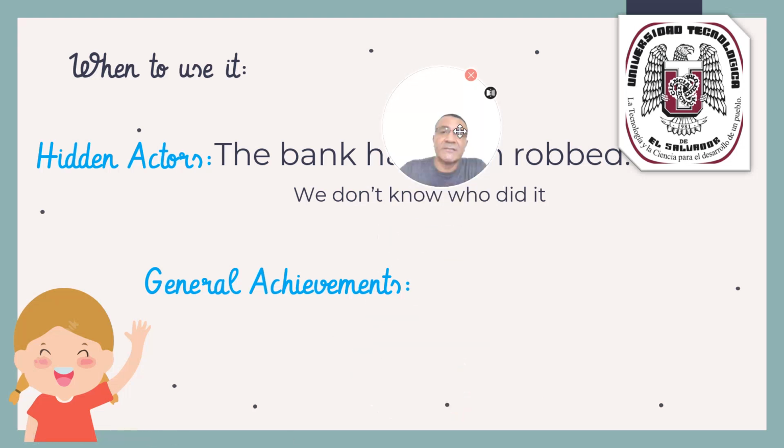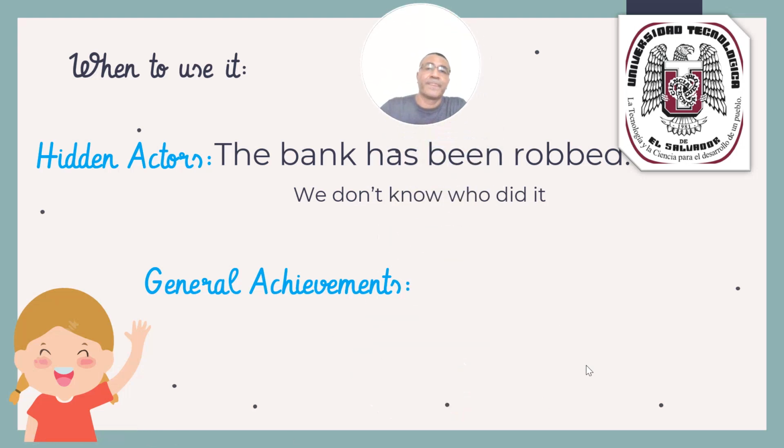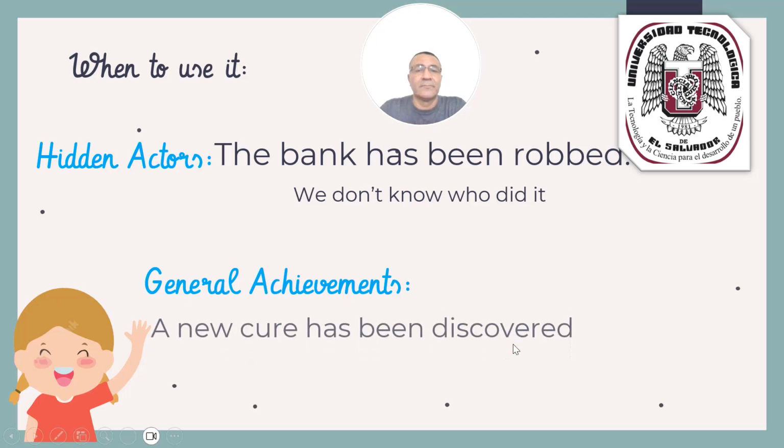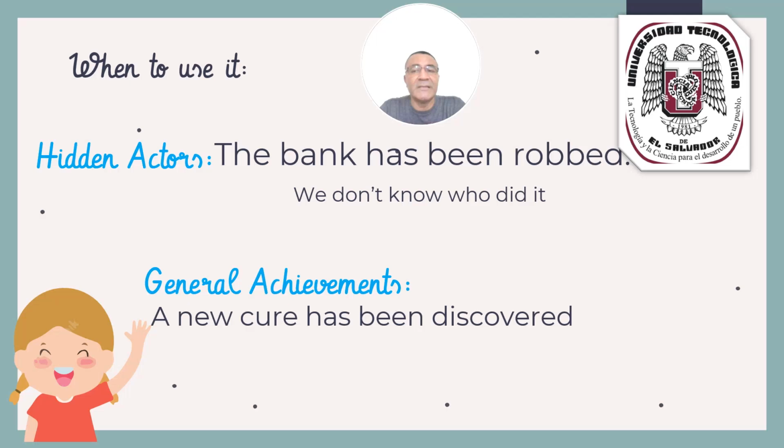Also, we use this in other uses: general achievements. Example: a new cure has been discovered. We don't know who did it, but we know a new cure has been discovered.